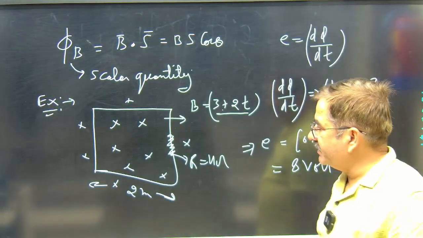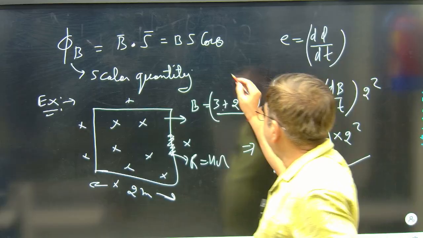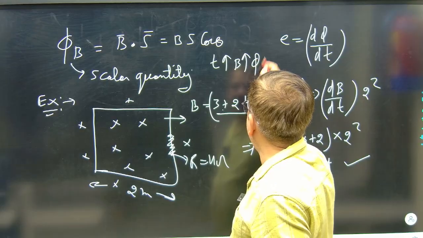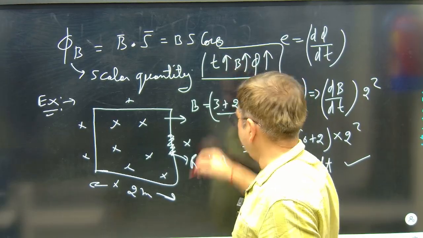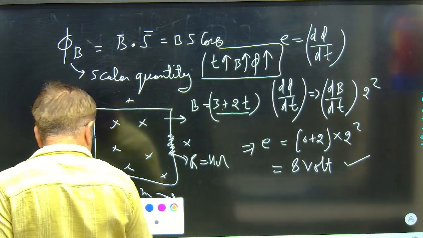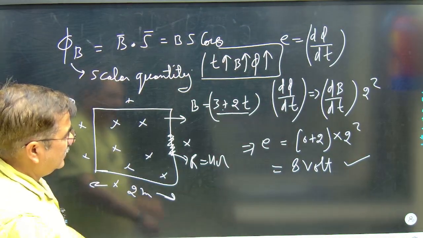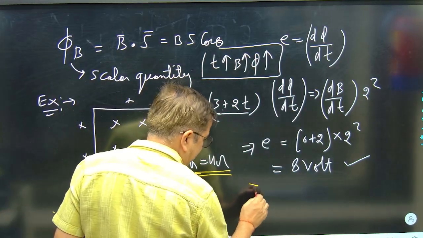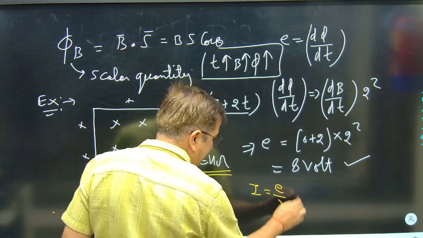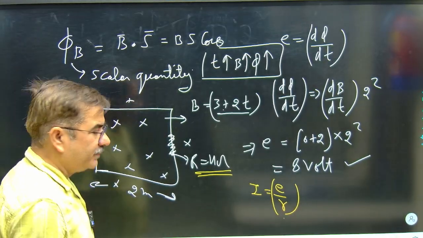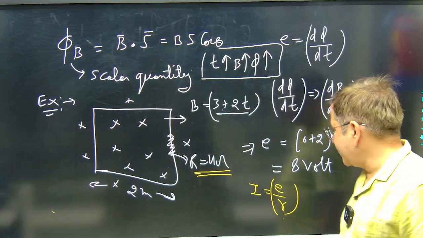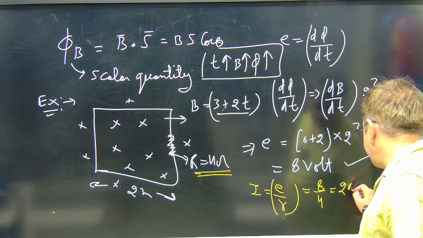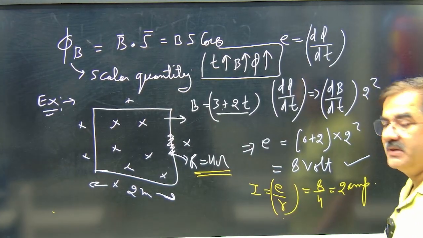So this loop will have some EMF. Now we see with the time increase, B is increasing, so flux is also increasing. These three factors can be correlated. With the time increase, how these terms are related, correct? The flux is increasing. It has some resistance also. It will cause some current produced in the circuit, that is EMF upon resistance. Now resistance is 4 ohm. Now put the value here. What do I get? 8 by 4. It is 2 ampere. So 2 ampere is the value of current induced in the circuit.